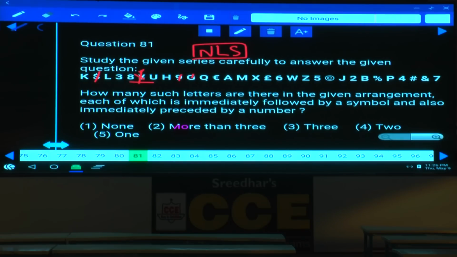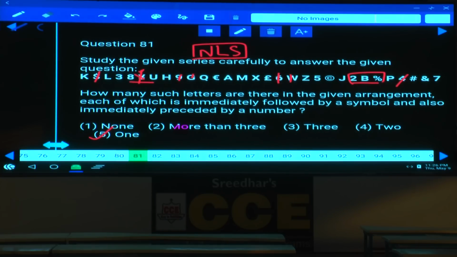Number and a letter. Next one, what is the next number here? Number and letter. So how many are there? Next one, number, letter and symbol. Now 2 is a number, B is a letter, percentage is a symbol. Now this number is not followed by a letter, this number is not followed by a letter. Hence how many are there? There is only one such. Choice 5.